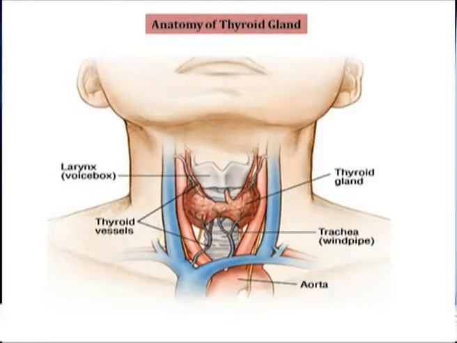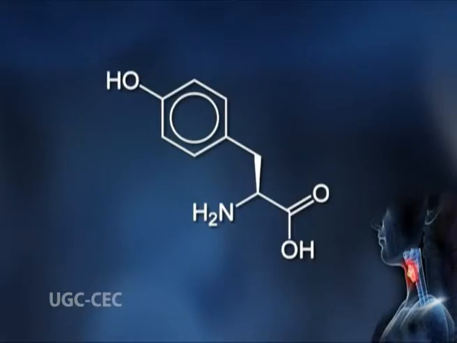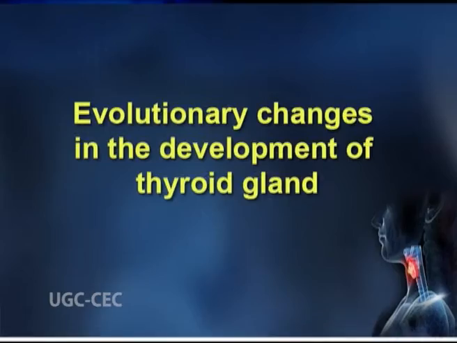The thyroid glands are basically a hollow ball-like structure made up of a single layer of epithelial cells enclosing fluid-filled space. They are extremely important and have distinct functions as they act on almost all the cells of the body. Thyroid hormones are synthesized from amino acid tyrosine and they require iodination of these molecules for their synthesis. We will now look into the evolutionary changes in the development of thyroid glands.